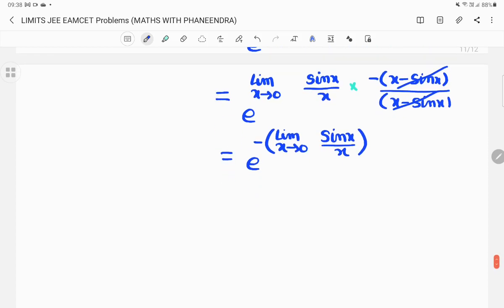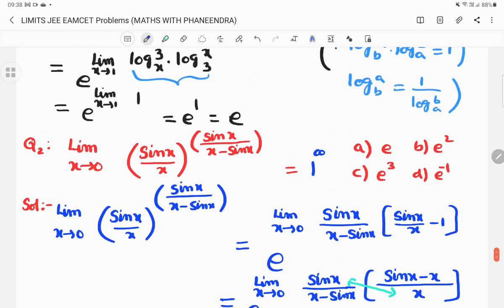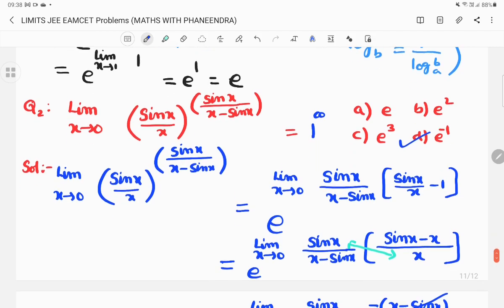So limit x tends to 0, sin x by x is 1, standard limit. So e power minus 1. Since limit x tends to 0, sin x by x is equal to 1, e power minus 1 or 1 by e, both are the right answers. So e power minus 1 we have, I think. This is the right option.